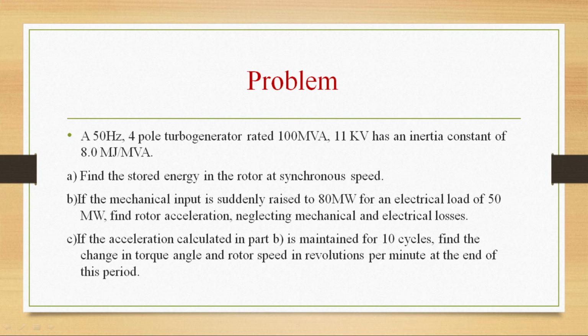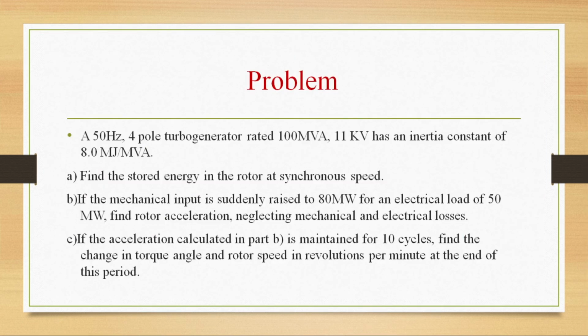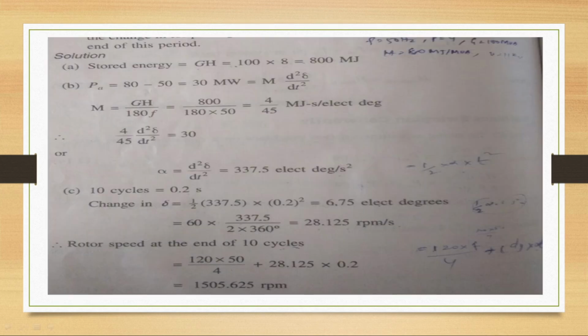Third one is that if the acceleration calculated in part B is maintained for 10 cycles, find the change in torque angle and rotor speed in revolutions per minute at the end of this period. So first, part A, the stored energy, is equal to GH, where G is 100 and H is equal to 8. It is given. So directly substituting the values, 100 into 8, that is 800 MJ is the stored energy, kinetic energy.